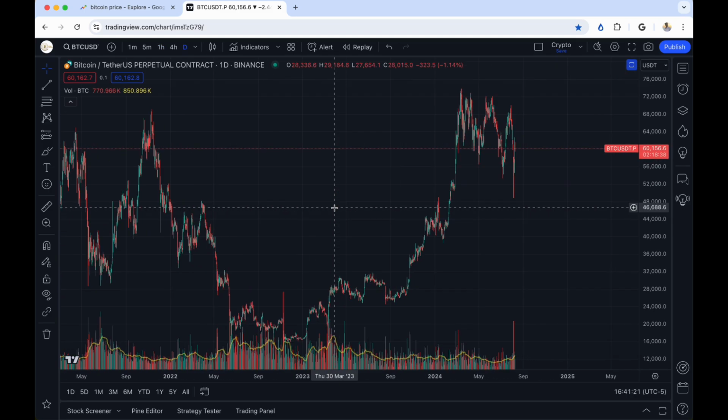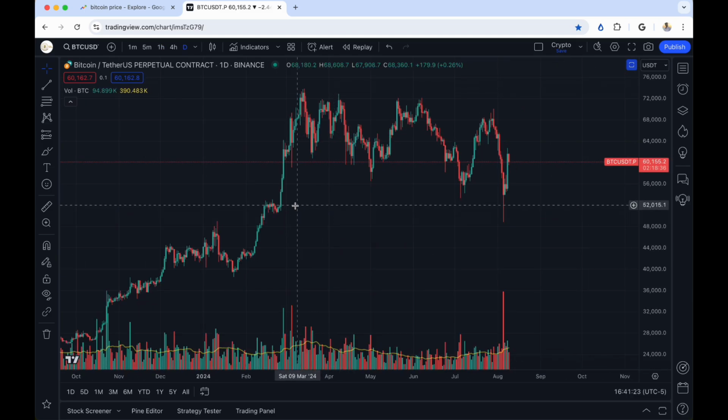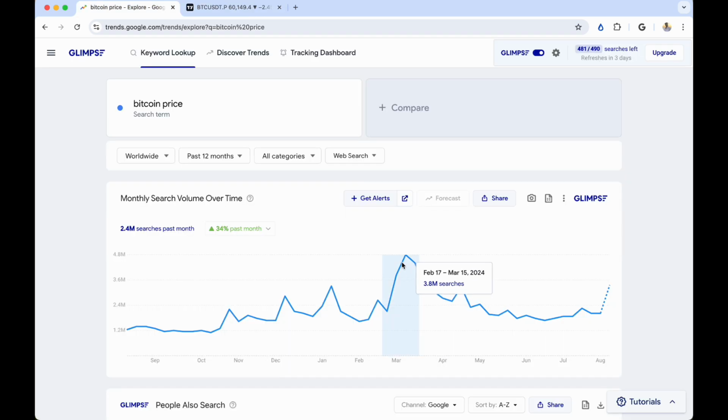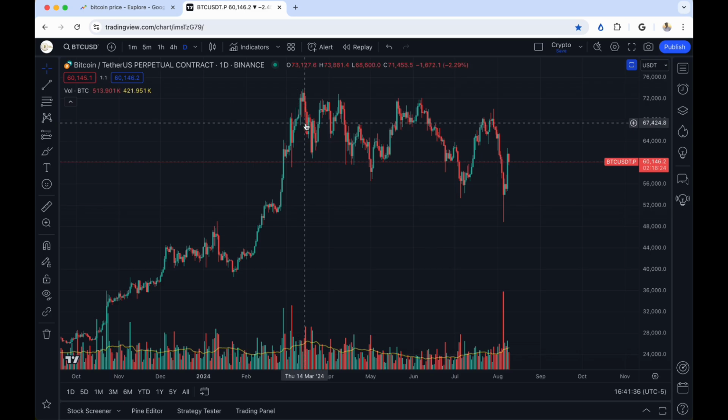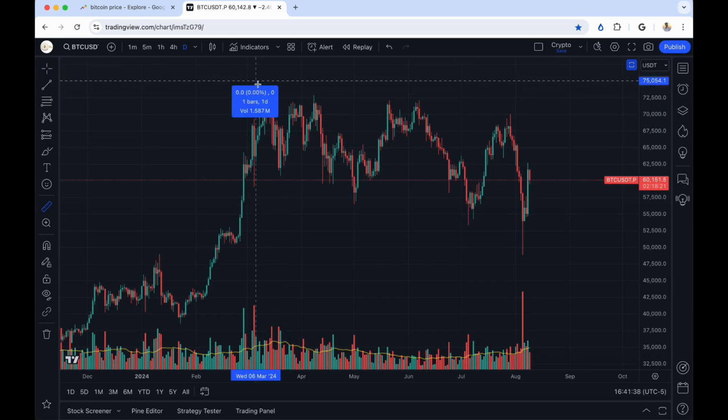If I go all the way back here, what happened in February, March 2024? We had a crazy uptrend and then eventually it peaked in March 2024, and it culminated, of course, on March 15th. 3.8 million Google searches in this time period. March 15th would have been a phenomenal time for you to have shorted.